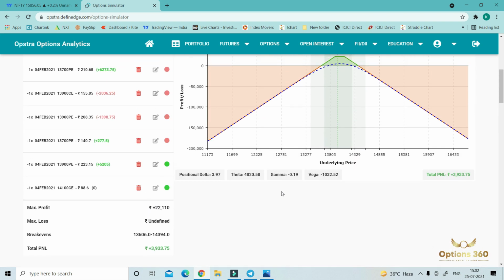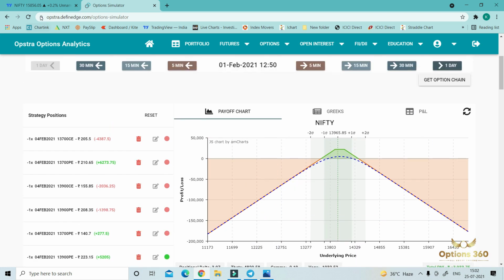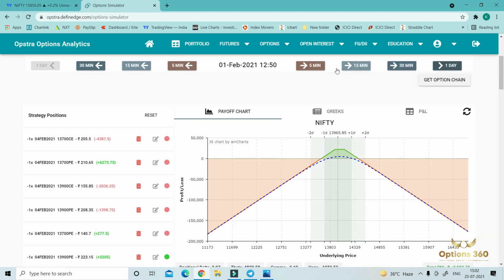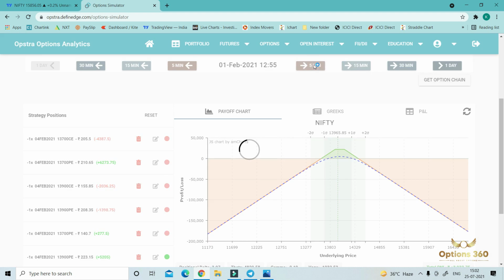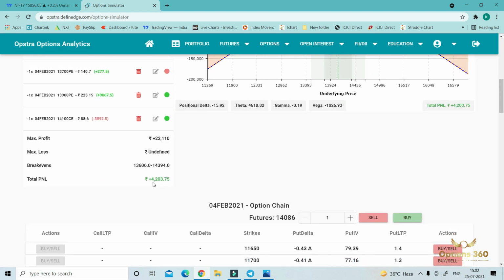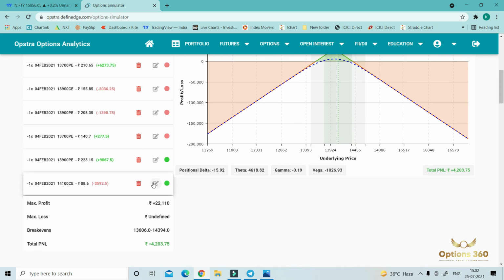Okay. So again market moved up. In the very next candle market again touched 14,100. Still we were in profit. Okay, still we were in profit. But again what do we have to do? Again we have to convert our triangle into a straddle.